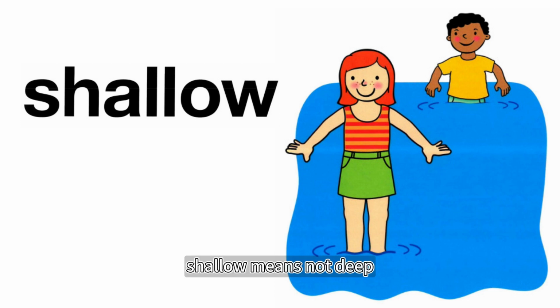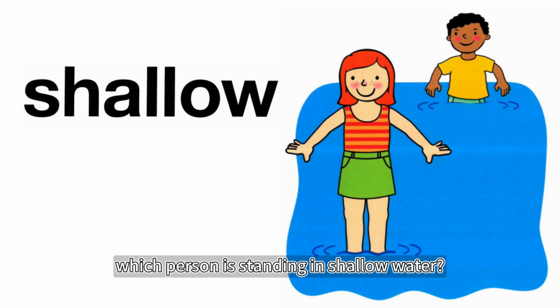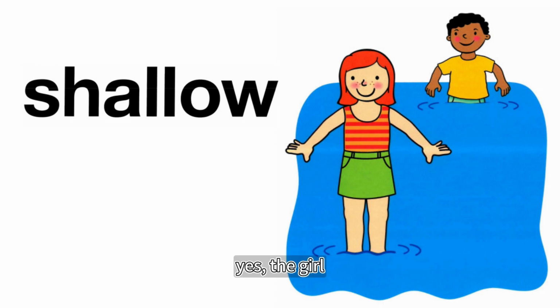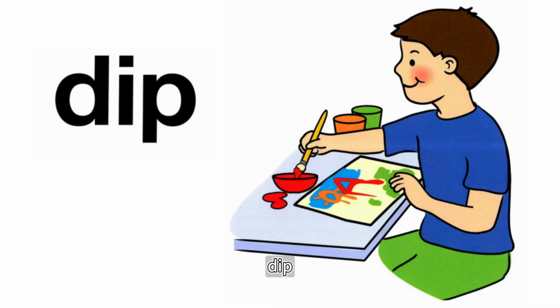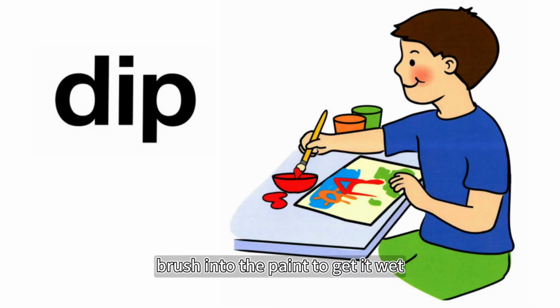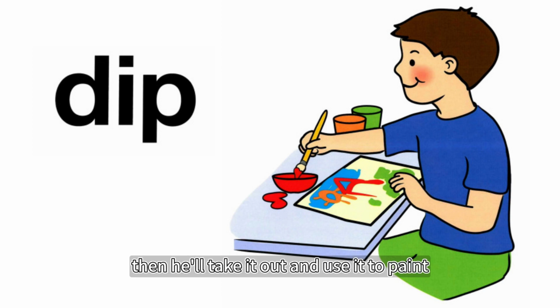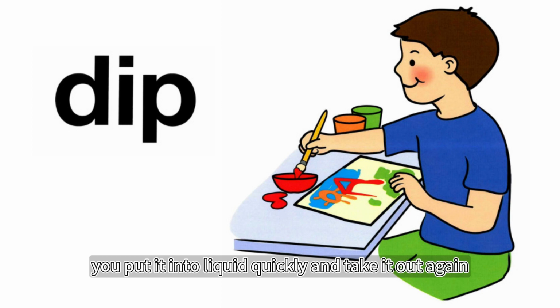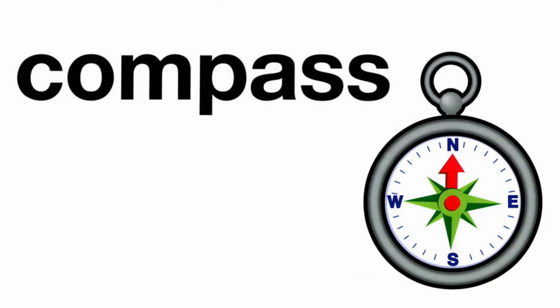Shallow. Shallow means not deep. Look at the picture. Which person is standing in shallow water? Yes, the girl. Dip. We see a boy dipping his brush into the paint to get it wet. Then he'll take it out and use it to paint. When you dip something, you put it into liquid quickly and take it out again.